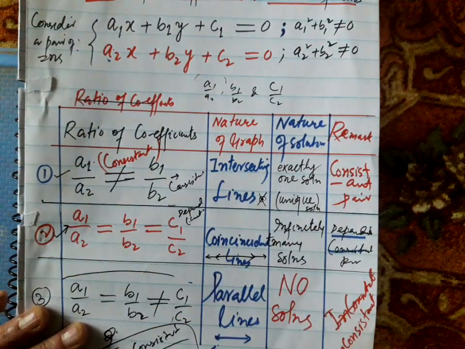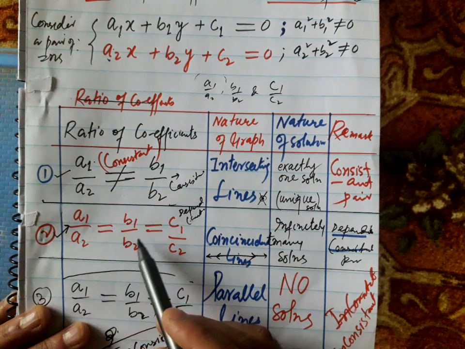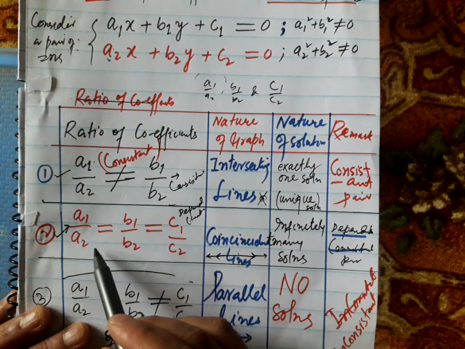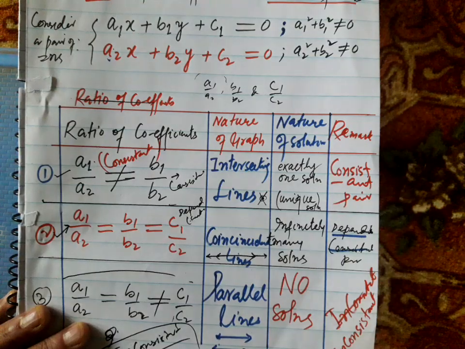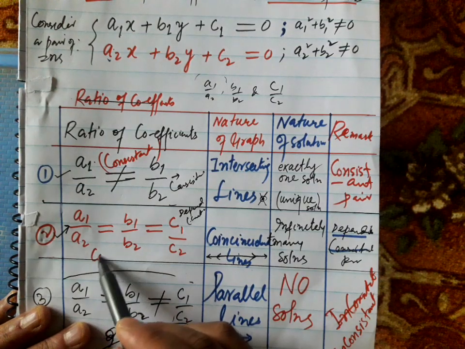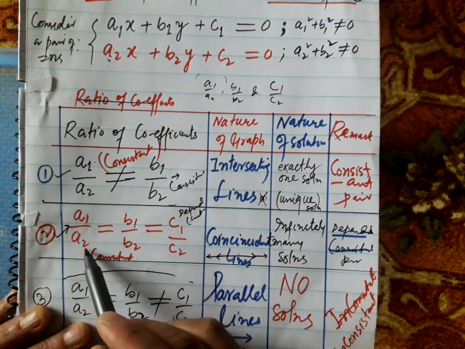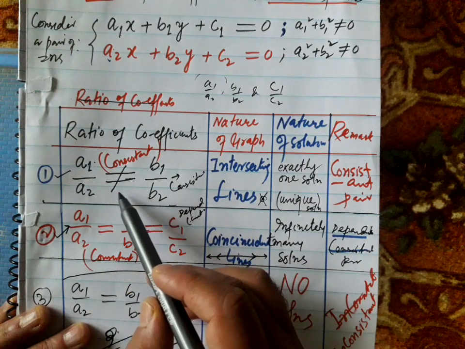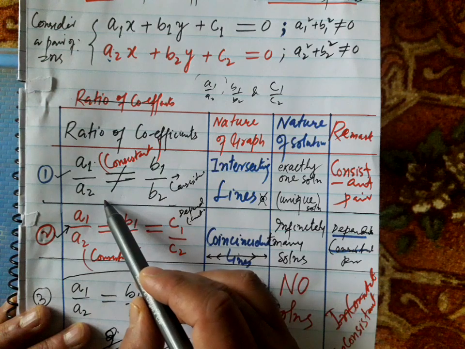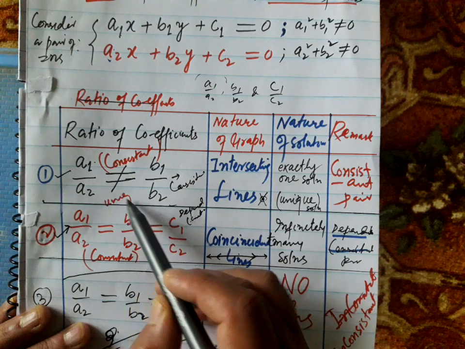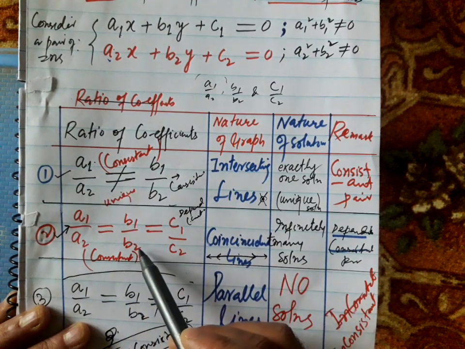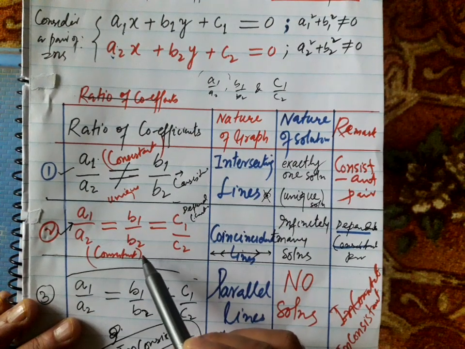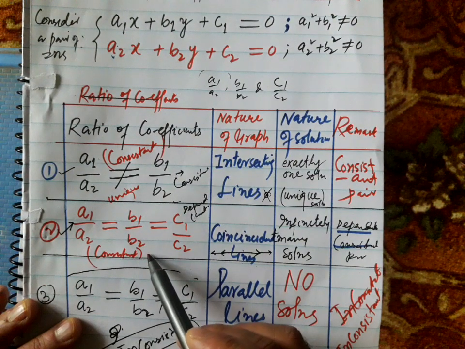In the other case, if a1 by a2 is equal to b1 by b2 is equal to c1 by c2, if all the ratios are equal, then in this case it is also called consistent but dependent. We call it also consistent in this case as well. And in the first case the pair of equations will have a unique solution. In the second case, it is also a consistent pair, and it will have infinitely many solutions.